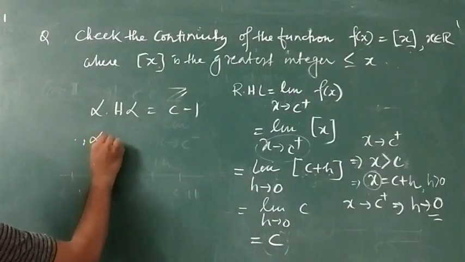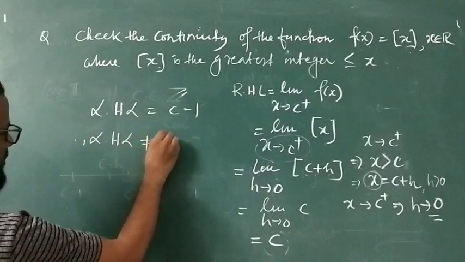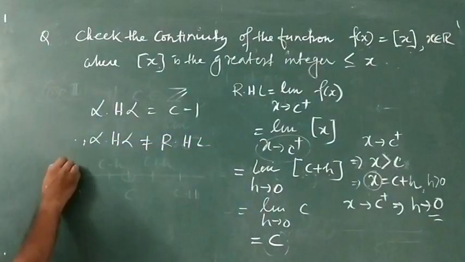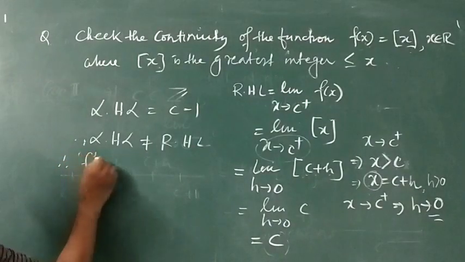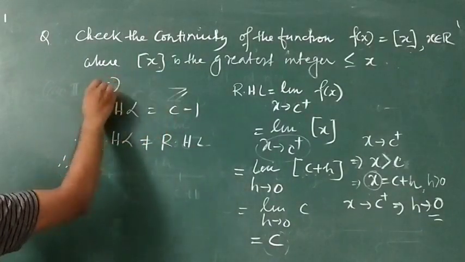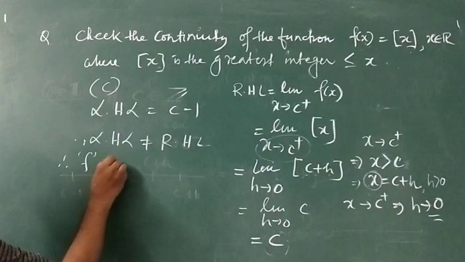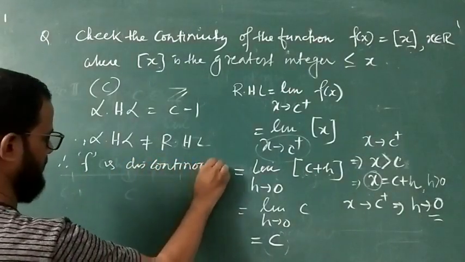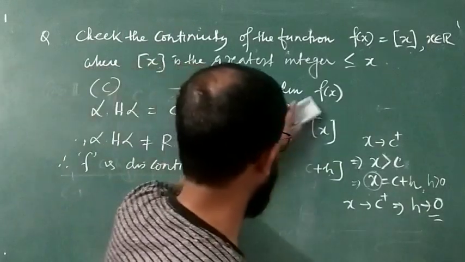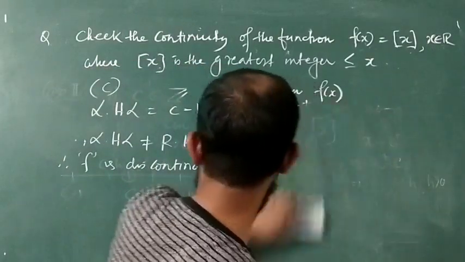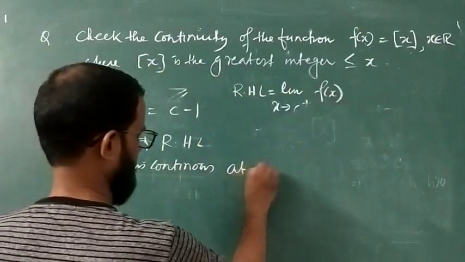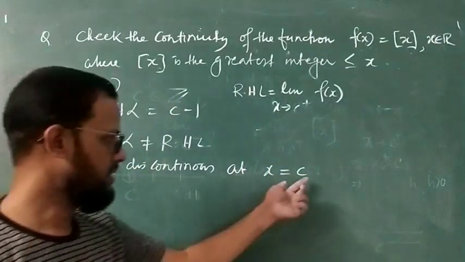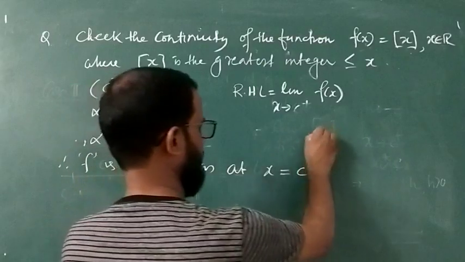Since left hand limit is not equal to right hand limit, therefore f is discontinuous at x equal to C, जो पॉइंट हमने लिया था.